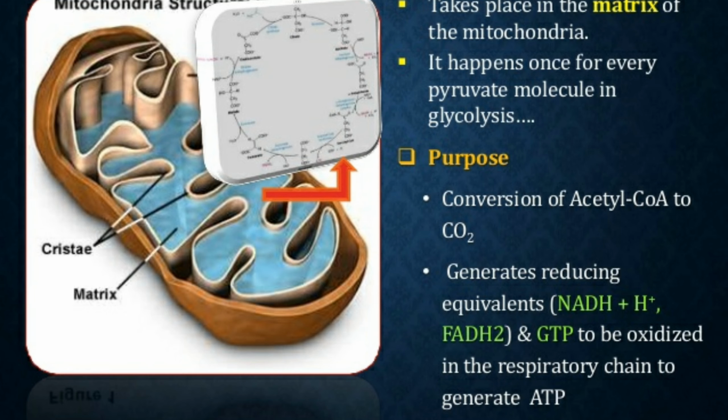What is the purpose of the TCA cycle? Why does it occur? So it mainly occurs for the conversion of acetyl coenzyme A to carbon dioxide and water. It also generates the reducing equivalents, that are NADH plus H plus and FADH2, and GTP, which are oxidized in the respiratory chain to generate ATP.